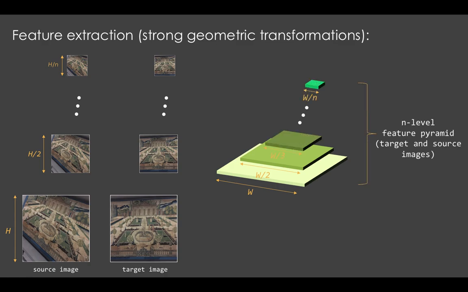Utilizing a similar idea in the case of strong geometric transformations, we construct a hierarchical representation of the input image pair in feature space. To do that, we use a Siamese neural network with two branches with shared weights. The branches use the VGG16 architecture trained on ImageNet and truncated at the last pooling layer. The weights of this part have been frozen during the training.